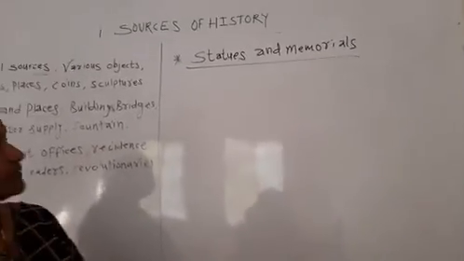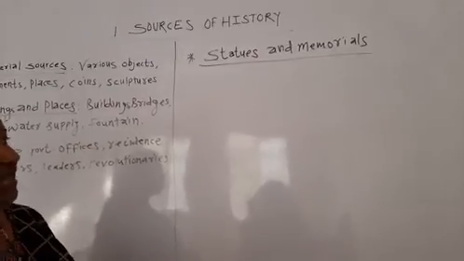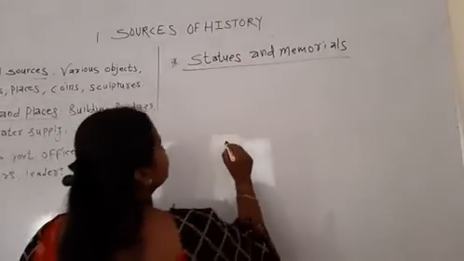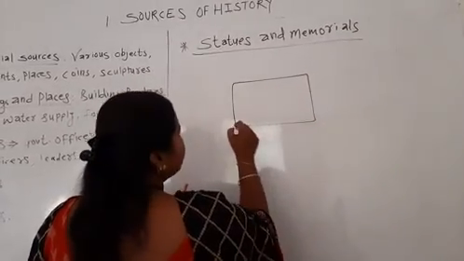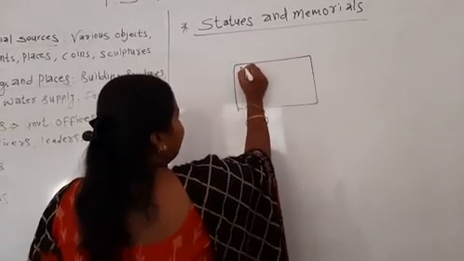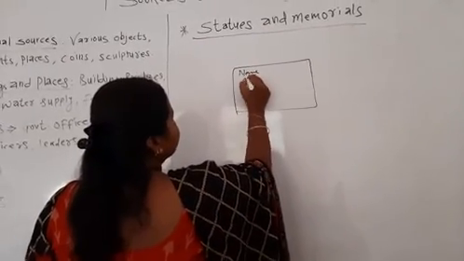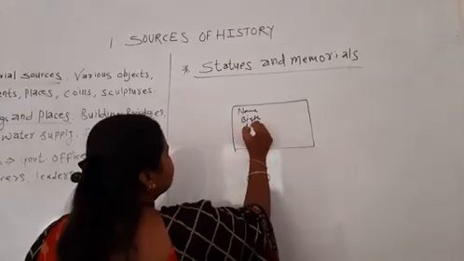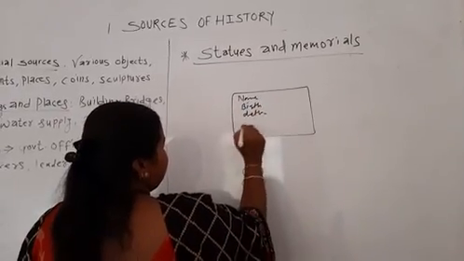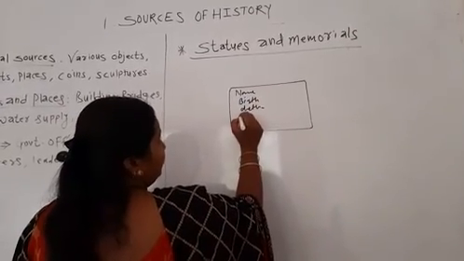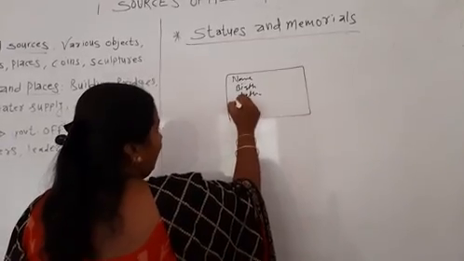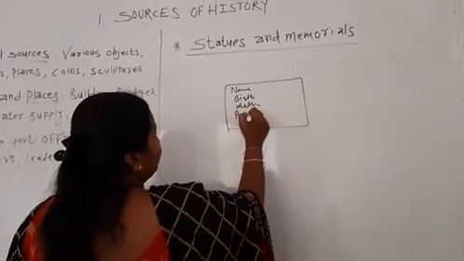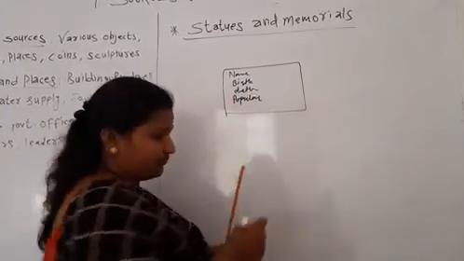We have seen that statues have an information stone, and on the stone we find their name, birth, death, and the reasons or work for which they were popular, as leaders or famous personalities.